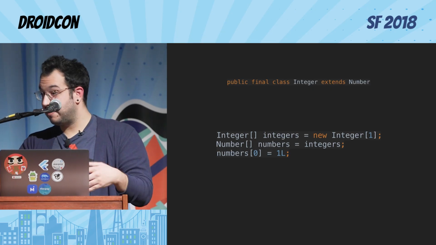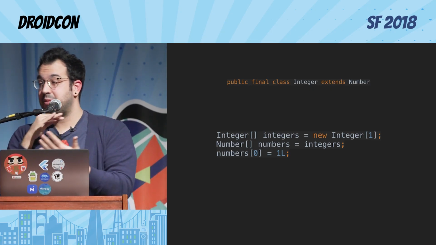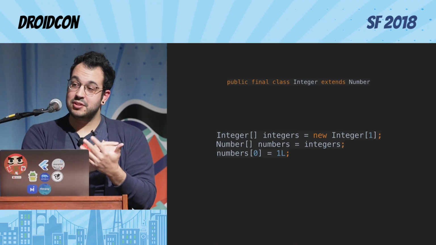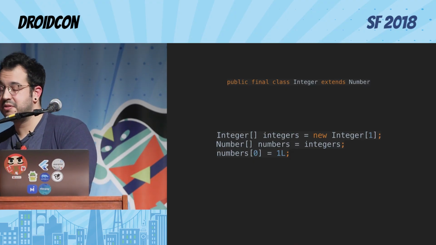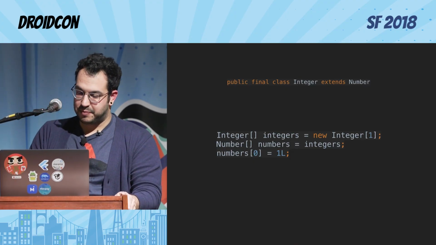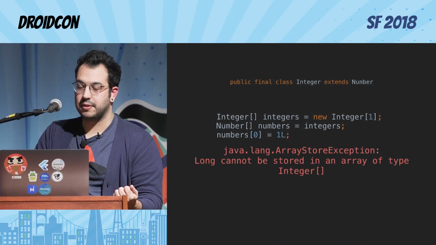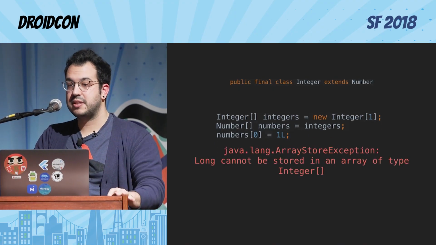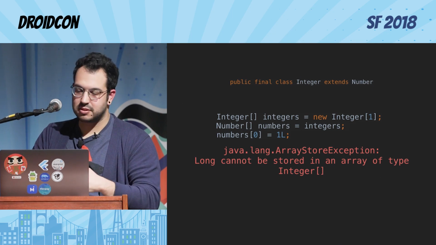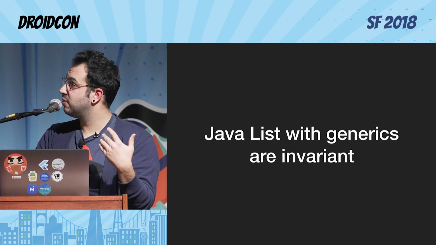But because it's covariant, it means that Integer is a subtype of Number, but then array of Integer is a subtype of array of Number too, and this is the show. Then what happens is you compile, you're happy, and then at runtime it's like, nope, not working. So that's why Effective Java tells you, please use List, don't use this. Because List is actually invariant.